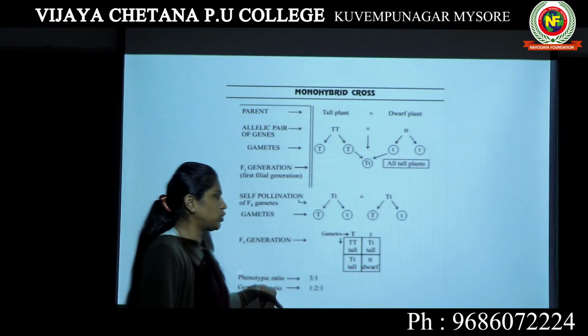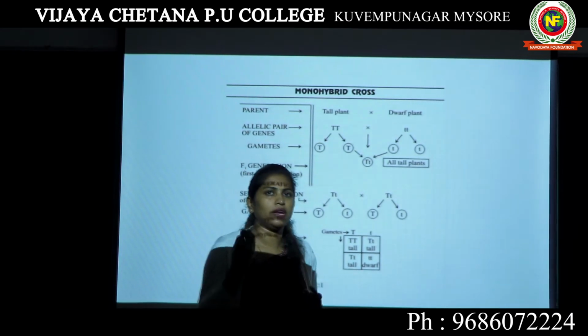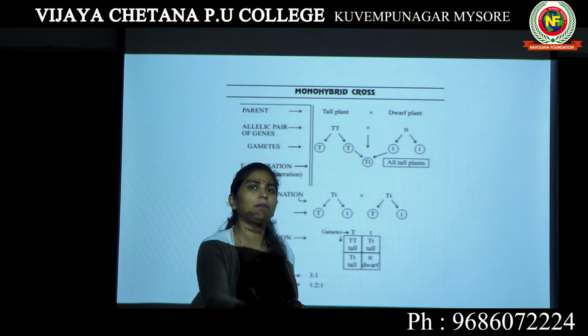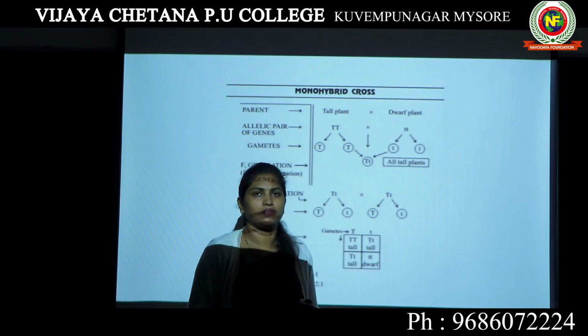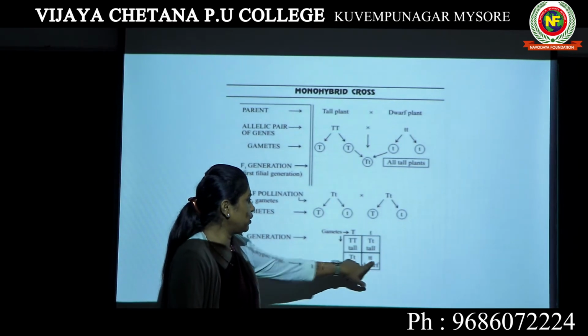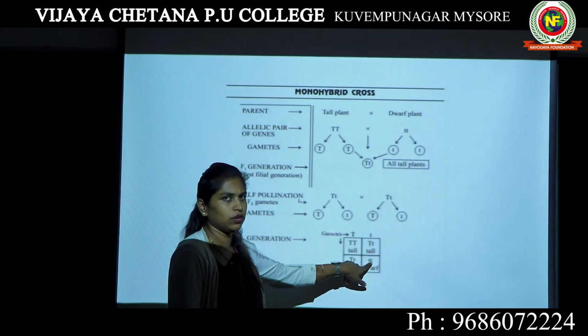Okay, genotypic ratio. Genotypic ratio is the ratio which actually indicates the gene combination responsible for that particular tallness or dwarfness. If you look into the different combinations, I have already mentioned these capital and small letters indicate the gene combination.